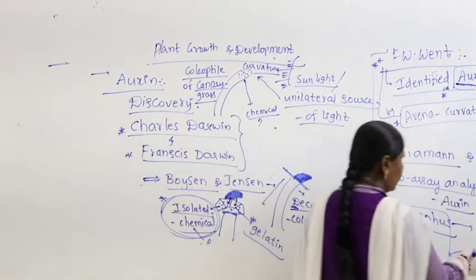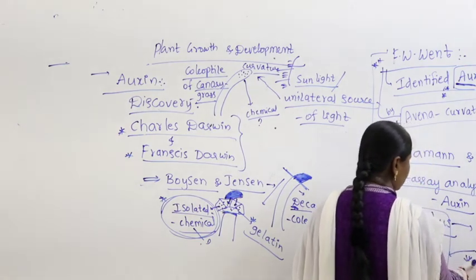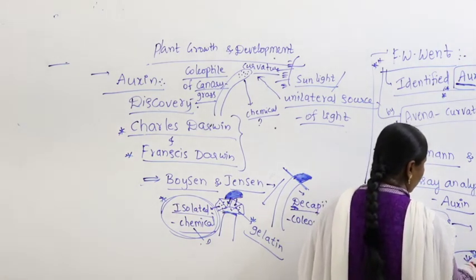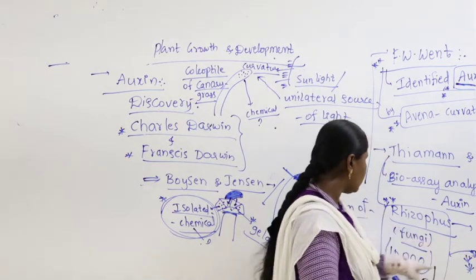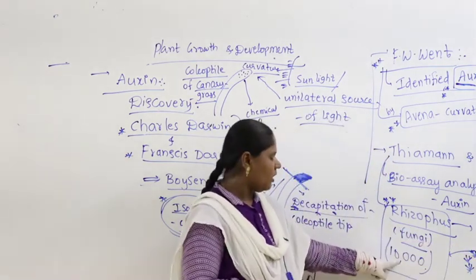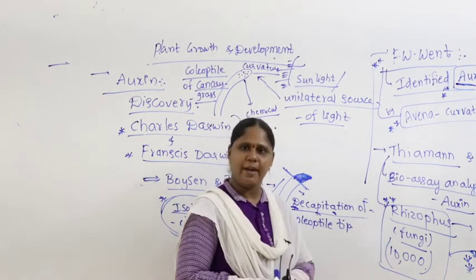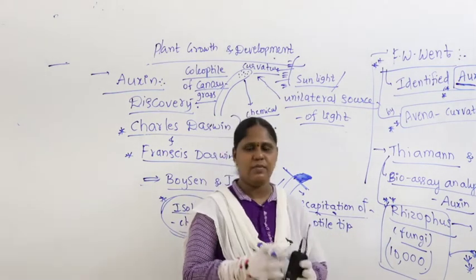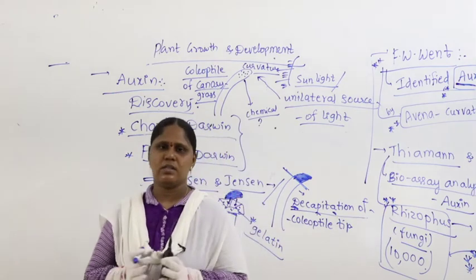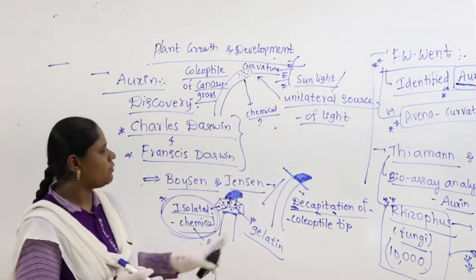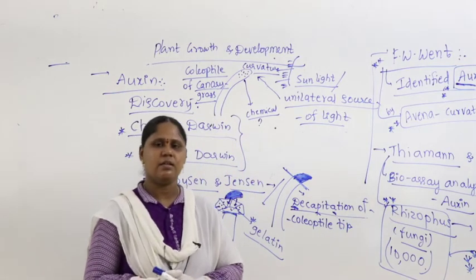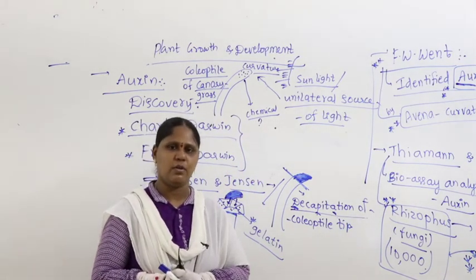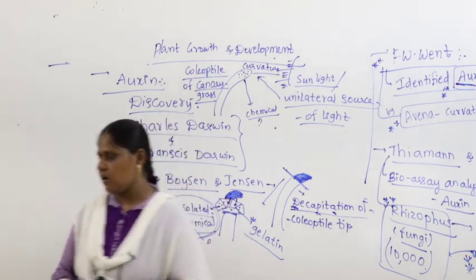What is that small quantity? The small quantity is nothing but 1 microgram. They were able to extract 1 microgram of auxin by taking 10,000 cultures of Rhizopus. Further, they did a lot of research work, and auxin was found not only in plants, not only in fungi. Later, some other scientists were also able to extract it from human beings. How?